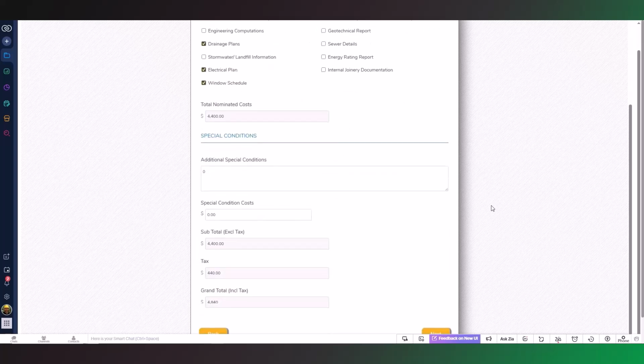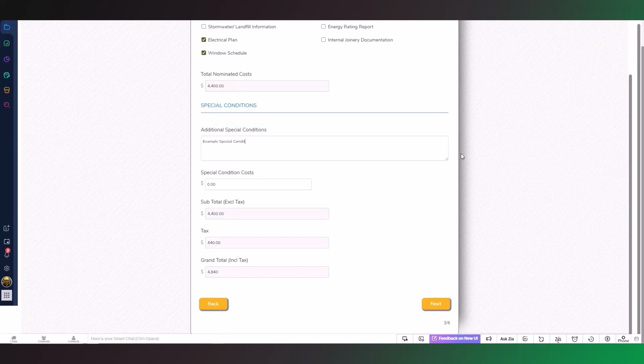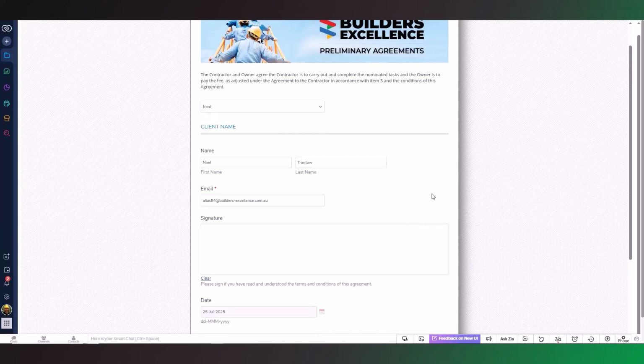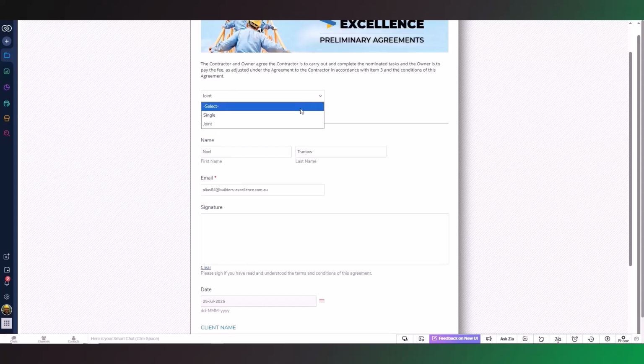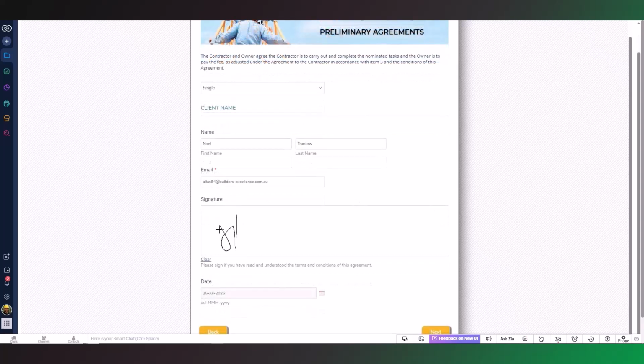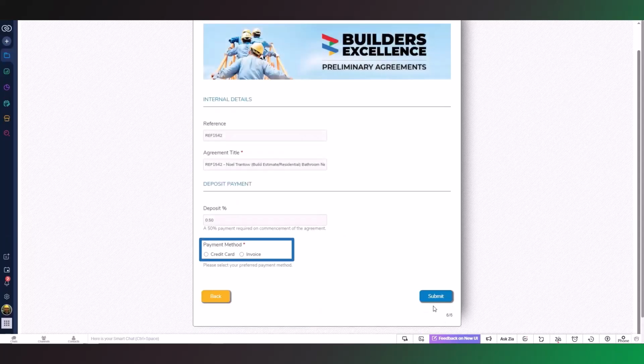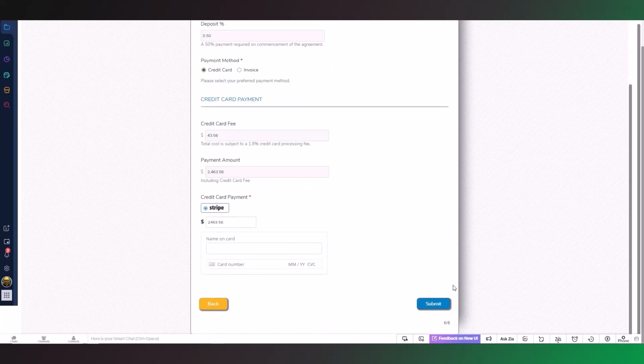In this example, we also have a field for additional special conditions, which is included in the subtotal value, the tax, and calculated with the grand total amount. If we skip to page 5, there's a signatory section for single or joint customers. And on the final page, a preferred payment method can be chosen and even collect payment via credit card whilst on-site presenting your options. When you hit submit, this agreement is automatically synced back to your inquiry record.